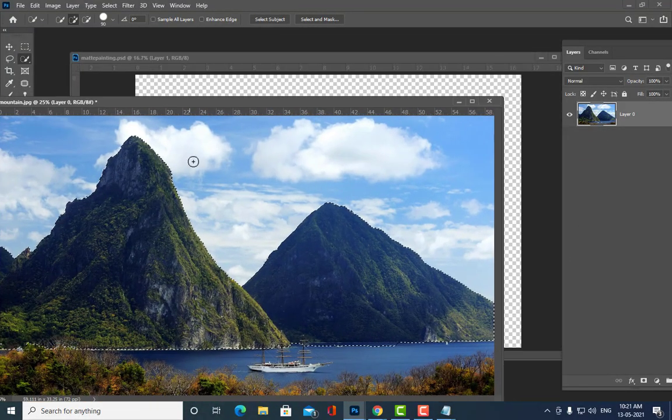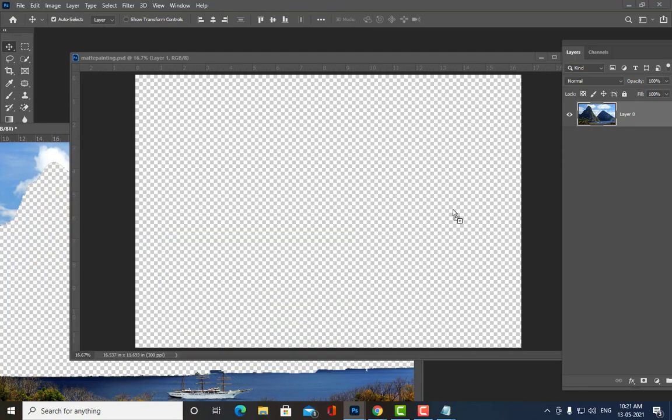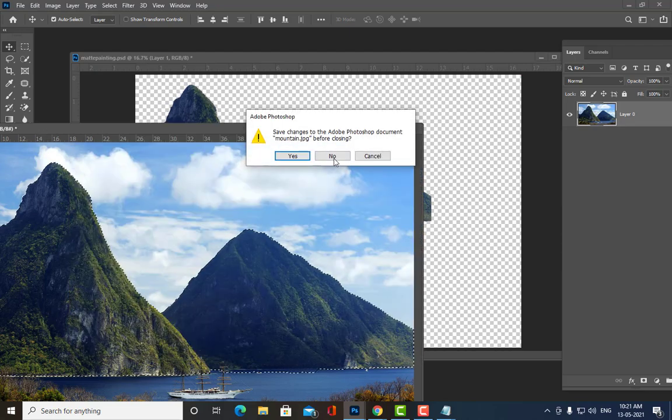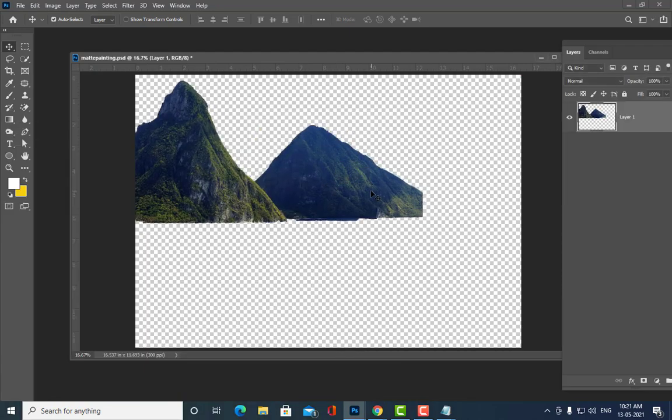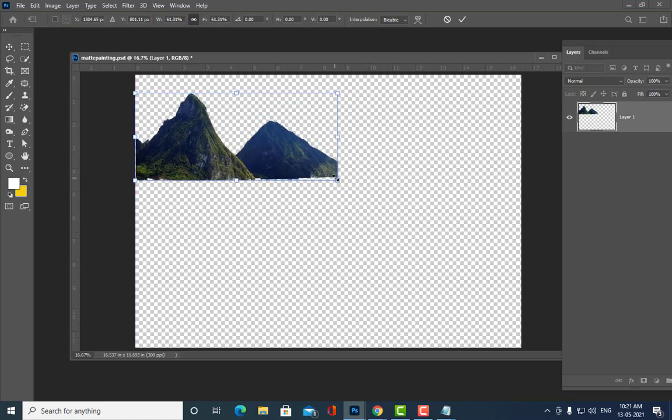So now I have taken these two mountains. Let me drag it to this document. We'll close this. See, we'll make it small.